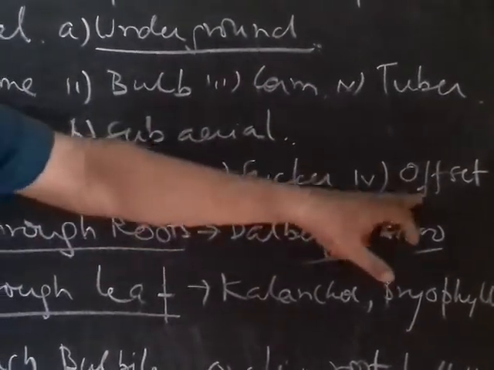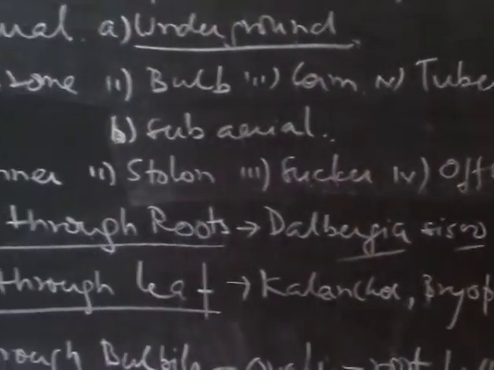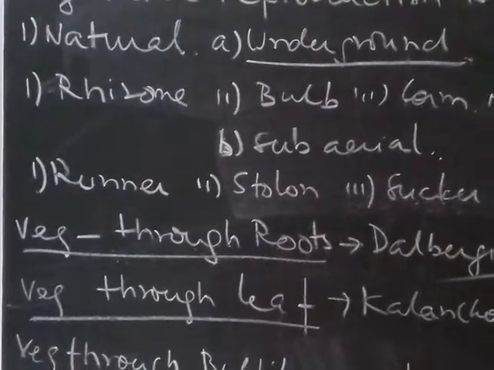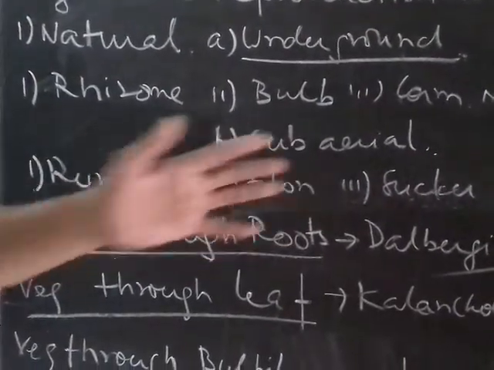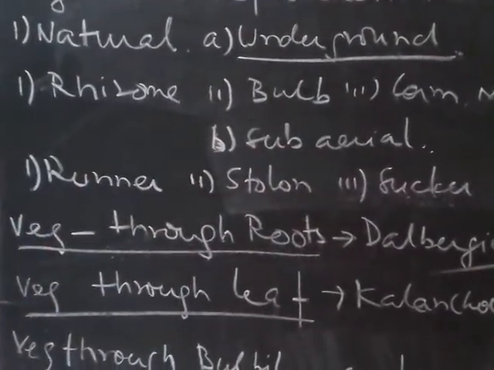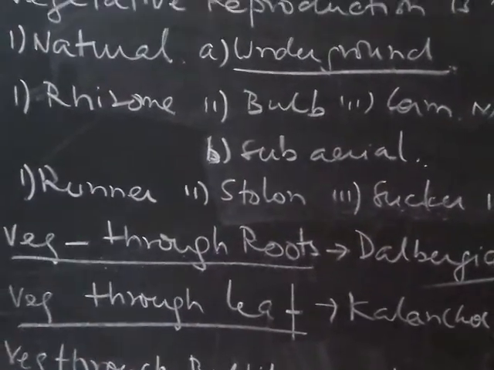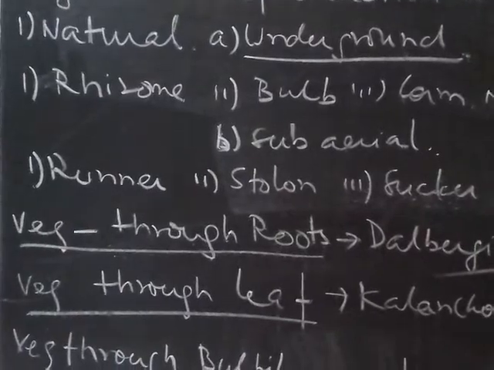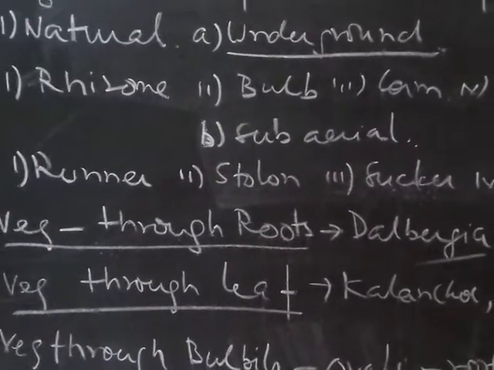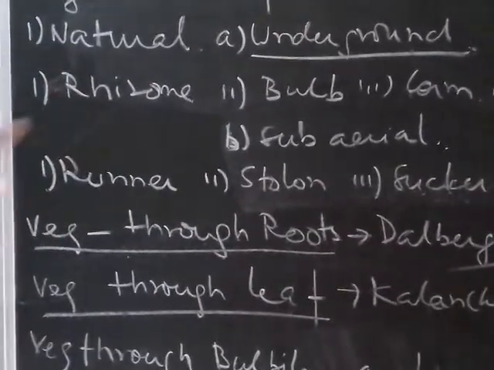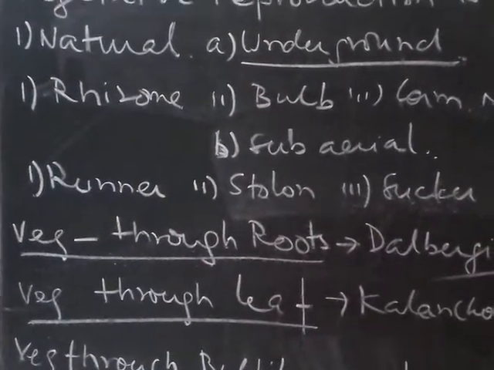And offset is found in Eichhornia species, which is called the Bengal terror. They are a little bit succulent, and the stem is short. It is just like the stolon, but with a short stem, and if they are detached into two individual plants, they will grow. You can see Eichhornia, or water hyacinth, once it falls on the ground, it grows enormously and covers the whole pond. This is by breaking off these offsets from the parent.